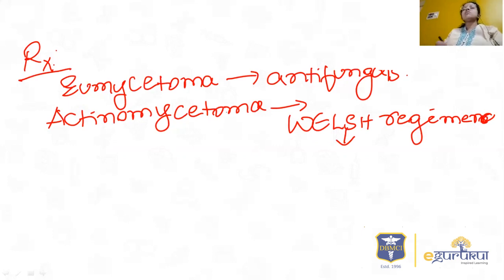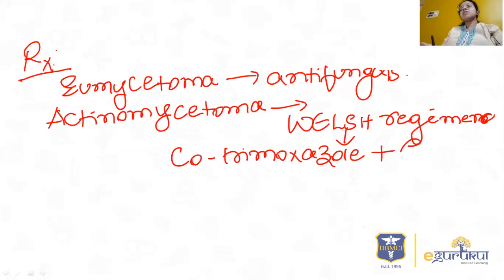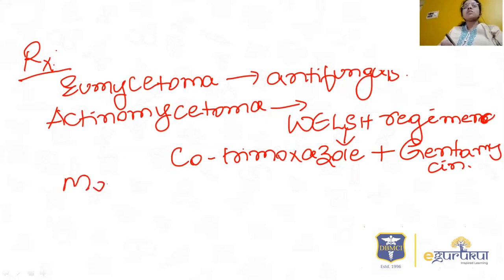The Welsh regimen constitutes cotrimoxazole, along with gentamicin. You are giving IV gentamicin. I'm not going into the details of the dose. There is one more regimen called modified Welsh. They can ask you what is the component of the modified Welsh regimen.